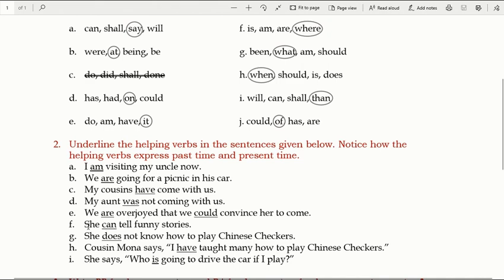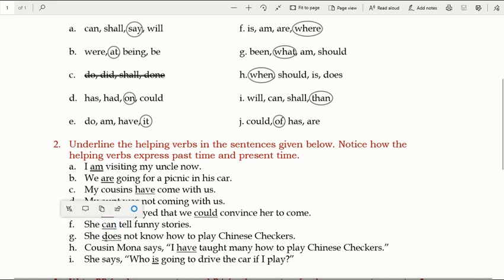In the same way, she can tell funny stories. Can tell. वो बता सकती है. She can. So this is the helping verb. Now let me remind you once again, we can also make this sentence as she tells. वो कहती है. But we are saying about the present. She can tell. This becomes the helping verb.